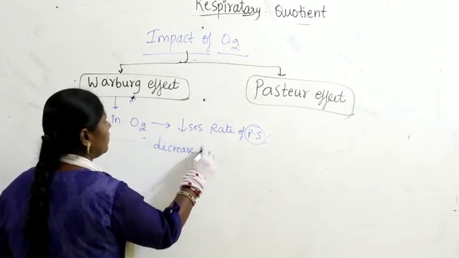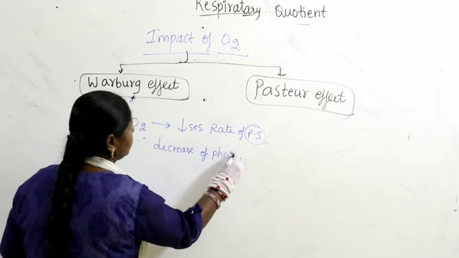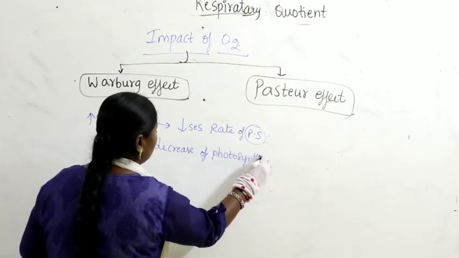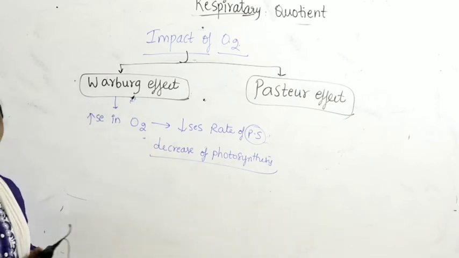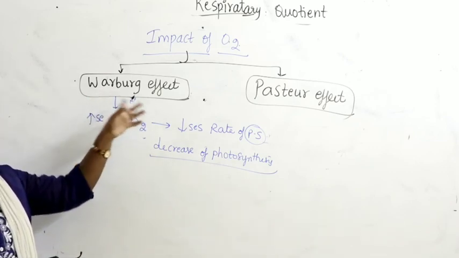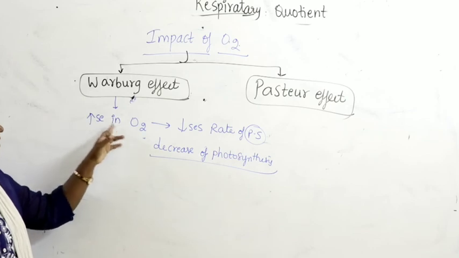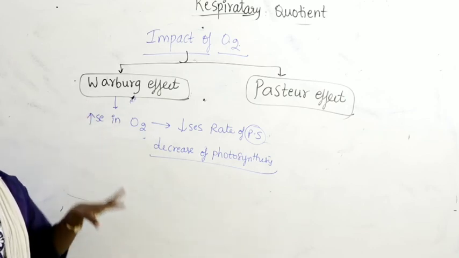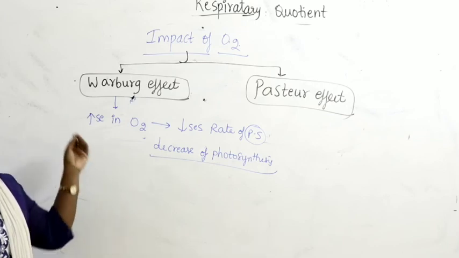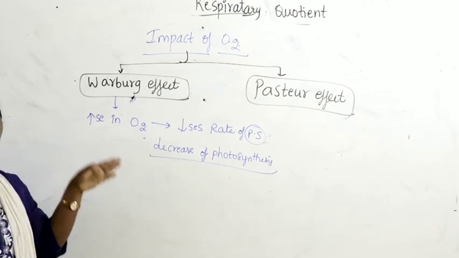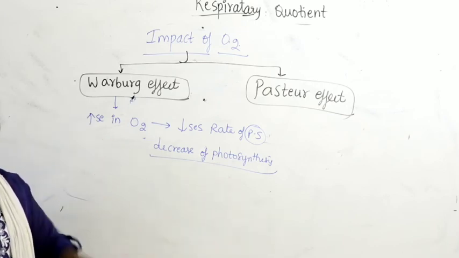There is a decrease of photosynthesis. Otto Warburg is the scientist who discovered it, so it is called the Warburg effect. Increase in oxygen in the surrounding environment decreases the rate of photosynthesis. Generally, oxygen is considered the least factor which influences photosynthesis.